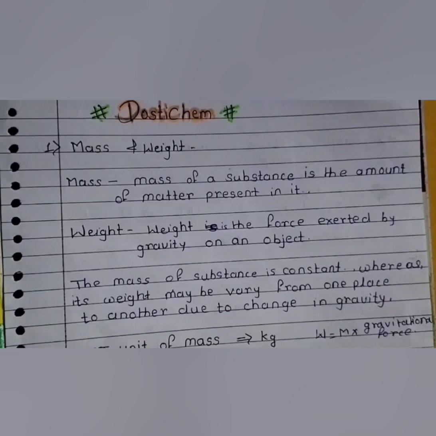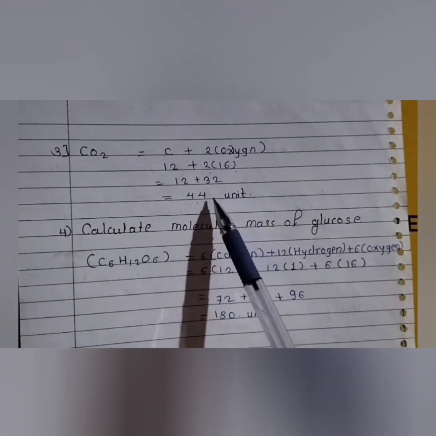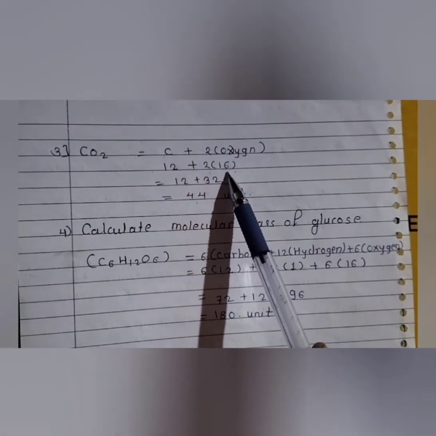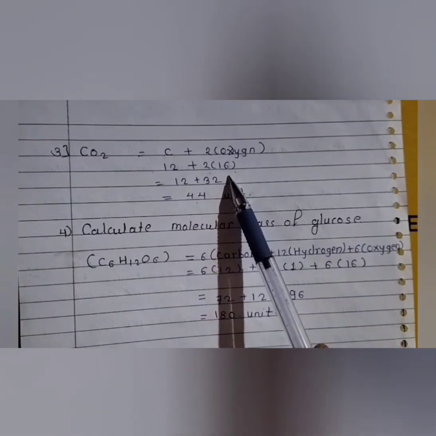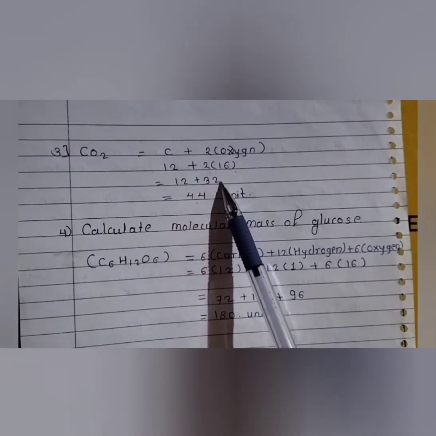The third example is CO2. CO2 means carbon dioxide: 1 carbon and 2 oxygen atoms. The atomic mass of carbon is 12 and oxygen is 16. 2 oxygen atoms, so 2 is multiplied by the atomic mass of oxygen, which is 16. 16 multiplied by 2 is equal to 32.